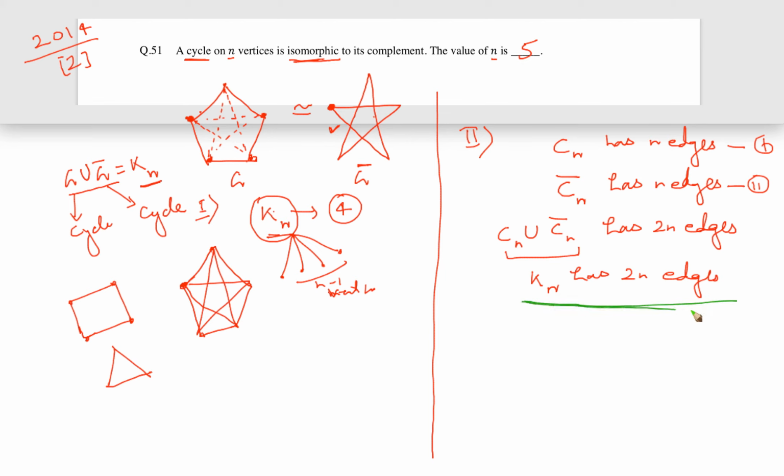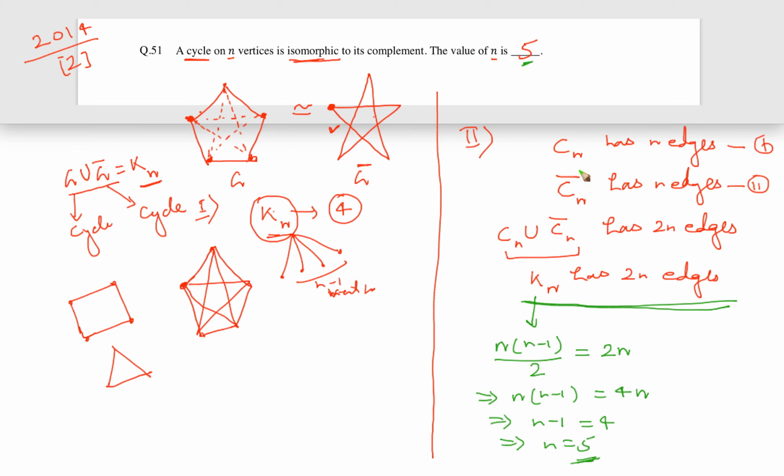Once we have got this, we can calculate the value of n simply because we know how many edges are there in Kn. Kn is a complete graph with n vertices and it has n into n minus 1 by 2 edges. We know that, and that value has to be equal to 2n. So from this we can say that n into n minus 1 is equal to 4n. n gets cancelled and then n minus 1 is equal to 4, which means n is equal to 5. So from this also we can calculate the value of n. So the answer is 5.